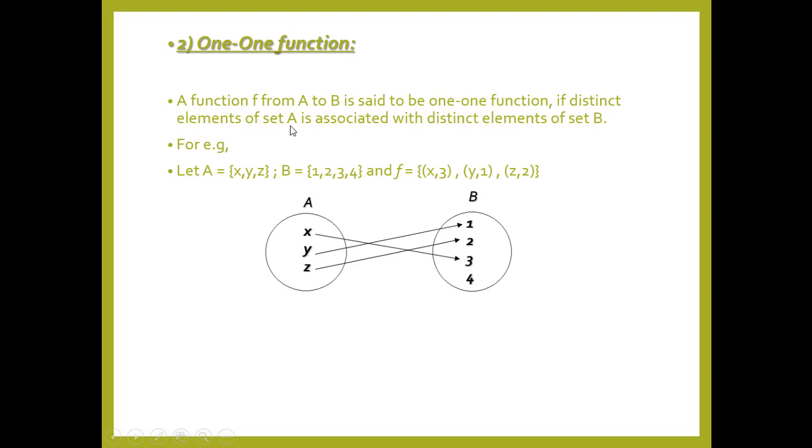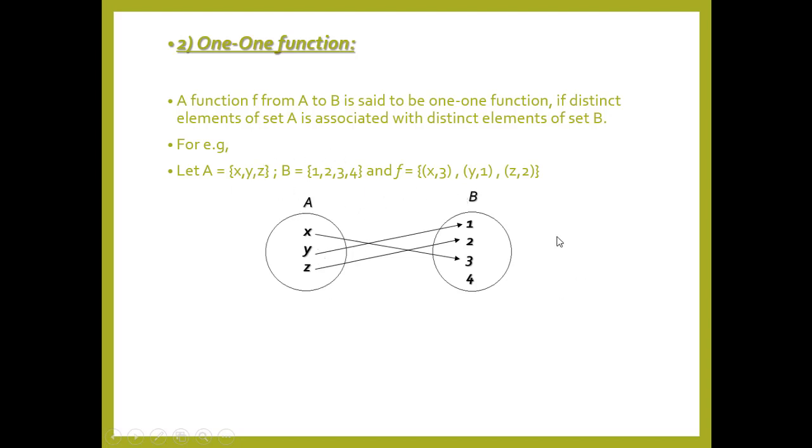And number 2, every element of A will make a pair with a different element of B. So the first element x is making a pair with the element 3, the second element of set A, y, is making a pair with the element 1, and the third element of set A is making the third pair, which is 2. So in all these three cases, these alphabets are making pairs with distinct objects.